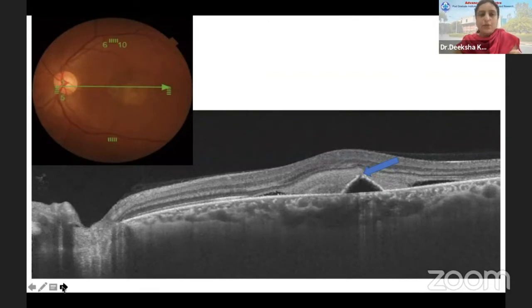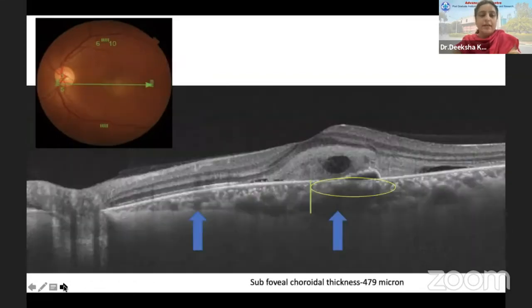Now we have to look carefully at what the OCT is showing. Here, where the arrow is, we can see a serous pigment epithelial detachment. We could also pick up a micro rip in this case. The fibrin area correspondingly on the OCT is showing hyperreflectivity in the subretinal space, and there is a shallow serous detachment. What we have to look at now is the choroid. We look at the white line, that is the choroidal scleral junction. Just below that, below the pigment epithelial detachment, we see that there are increased hyporeflective lumina, which are occupying almost the entire thickness of the choroid.